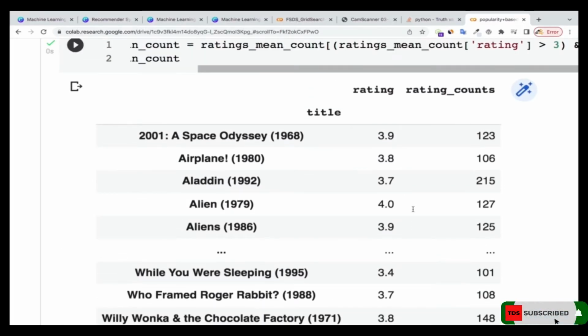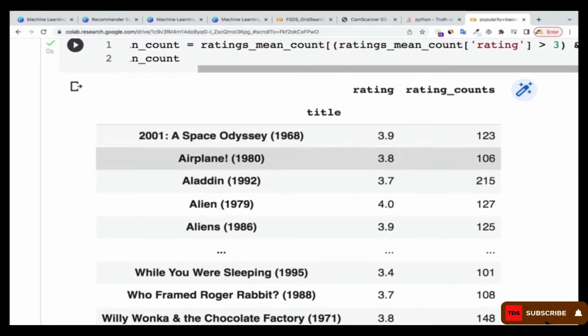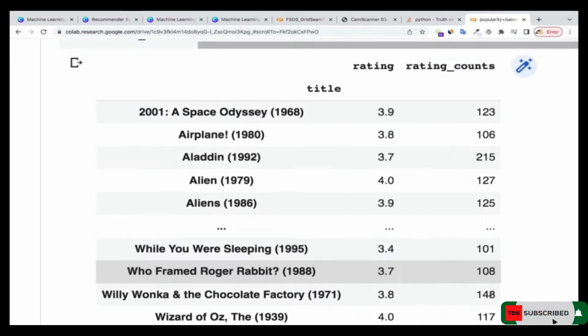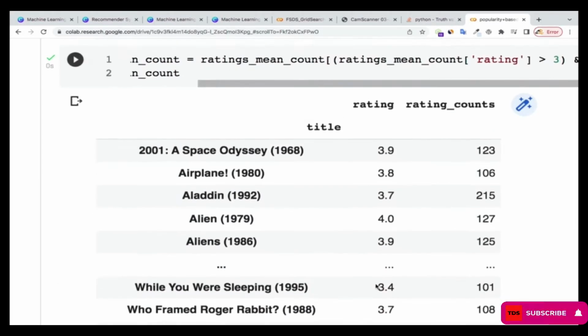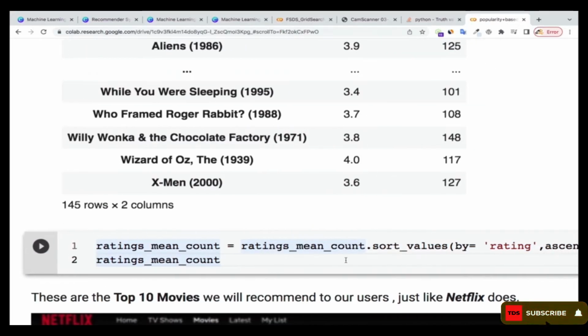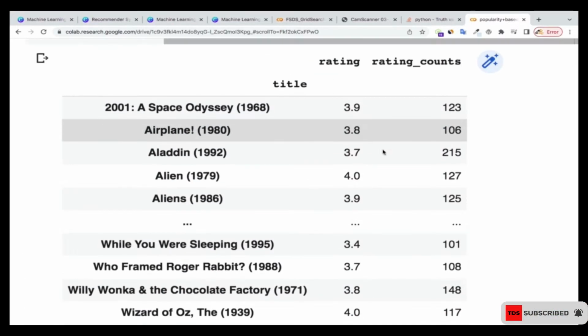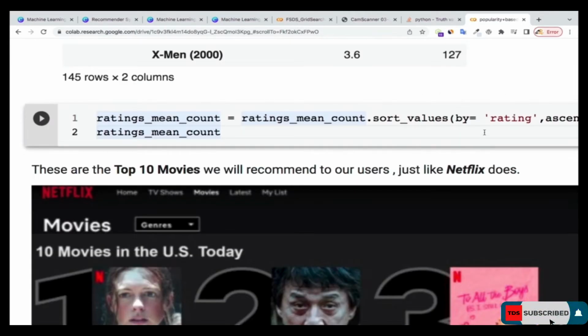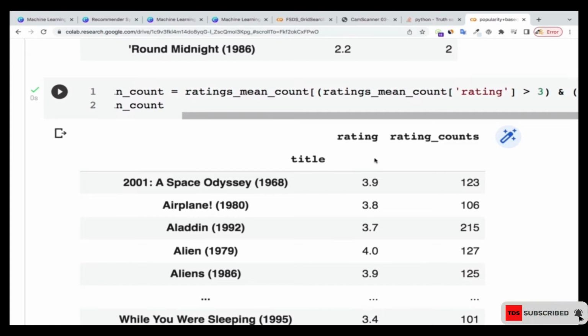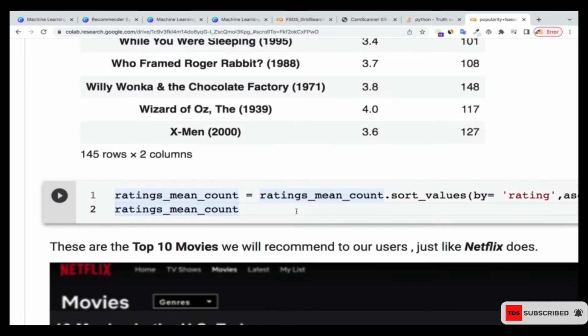Okay, great. So you can see that these are the movies that are having ratings greater than 3, and the number of ratings are also more than 100 over there. So that's basically what I want. That's the criteria that I have set. All right, now you can see that over here they are not actually sorted, so I'm just going to sort it by the rating, so that I'll have those with the highest ratings come first. So let me do that.